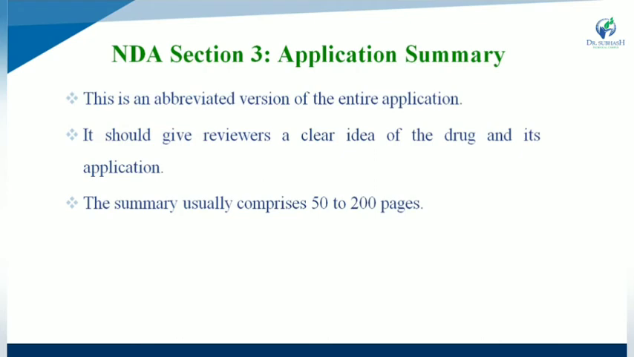The first one is NDA section 1, which is for the index, section 2 for labeling, while section 3 is the application summary. The application summary is an abbreviated version of the entire application. It should give a reviewer a clear idea of the drug and its application. The summary is usually made up of 50 to 200 pages.